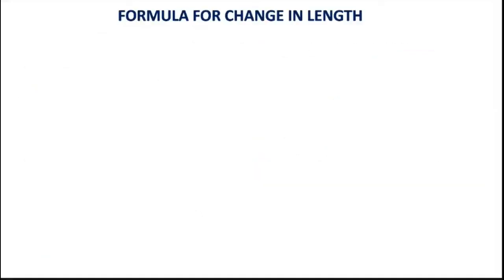We'll go for some formulas we discussed. We have two formulas: stress is force divided by cross-sectional area, and strain is change in length by original length. Now we discuss one more formula, Young's modulus. Young's modulus is stress by strain. So we identify the formula for change in length.